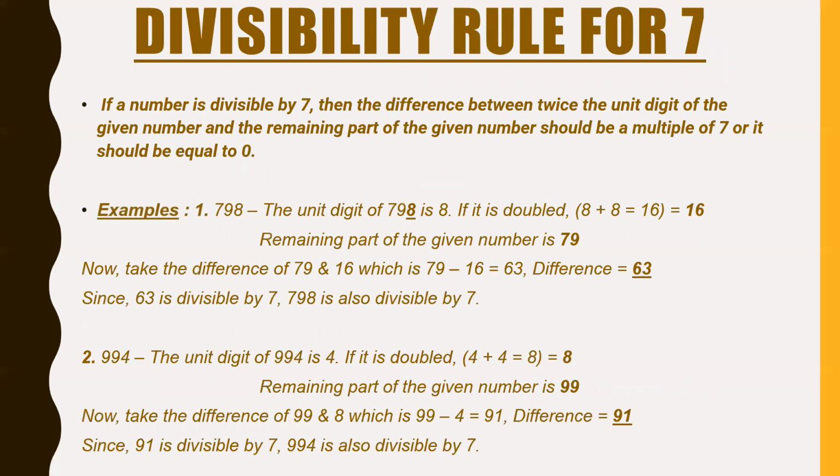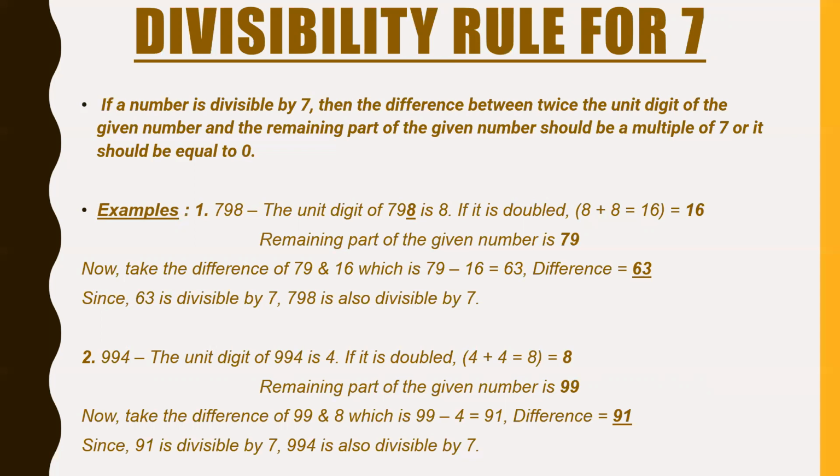It is a bit difficult, but if you understand, it's very easy to solve. Listen very carefully. First, don't go towards the examples. Just see the divisibility rule, read that and listen to it. If a number is divisible by 7, then the difference between twice the unit digit of the given number and the remaining part of the given number should be a multiple of 7, or it should be equal to 0.